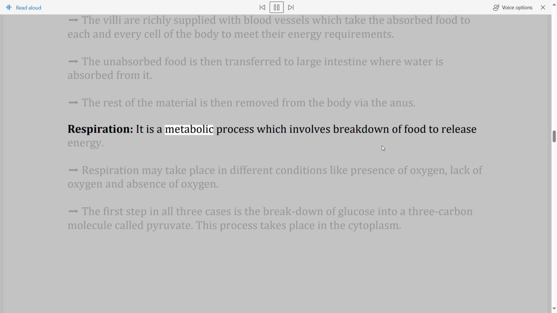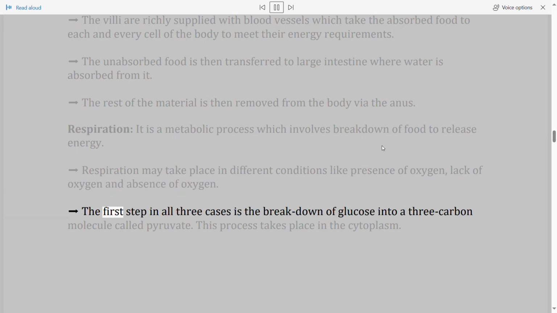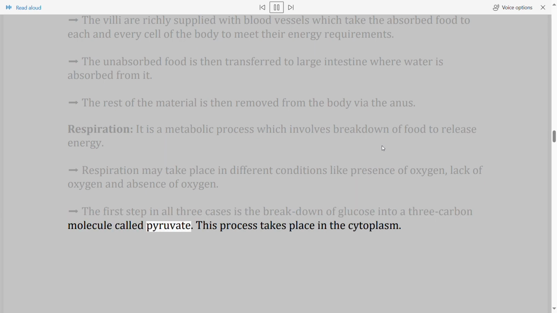Respiration. It is a metabolic process which involves breakdown of food to release energy. Respiration may take place in different conditions like presence of oxygen, lack of oxygen and absence of oxygen. The first step in all three cases is the breakdown of glucose into a 3-carbon molecule called pyruvate. This process takes place in the cytoplasm.